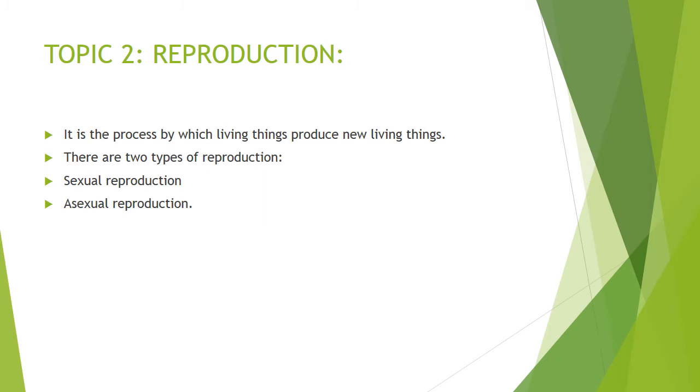Now the second topic of lesson 2 is reproduction. What is reproduction? It is the process by which living things produce new living things. ऐसा process जिसमें living things produce करते हैं new living things, this type of process is known as reproduction. Now, how many types of reproduction are there? There are two types of reproduction, sexual reproduction and asexual reproduction.